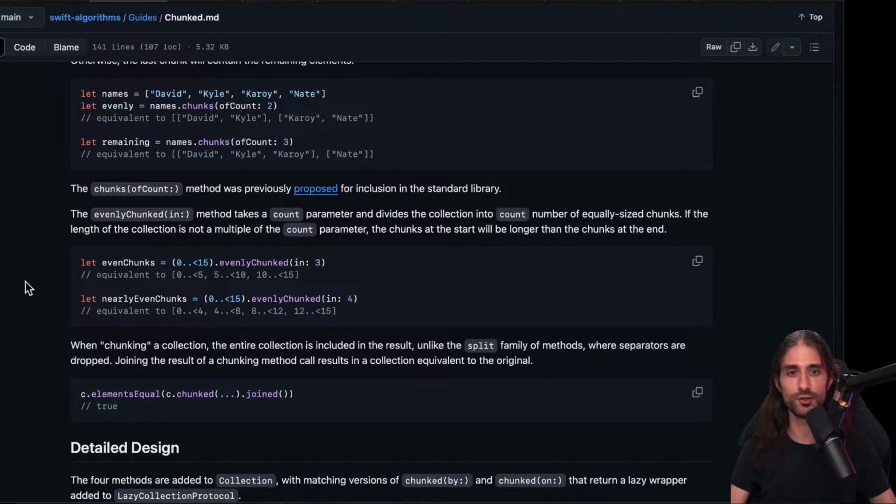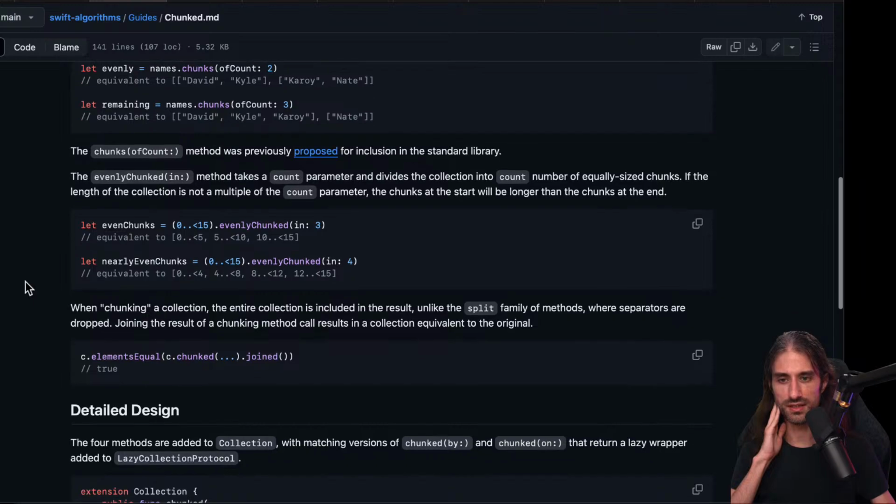Since 5 is not a multiple of 3, there is no way that you can split 5 elements into 3 chunks of equal size. That's just not possible. And so the larger one will be at the beginning. Okay.